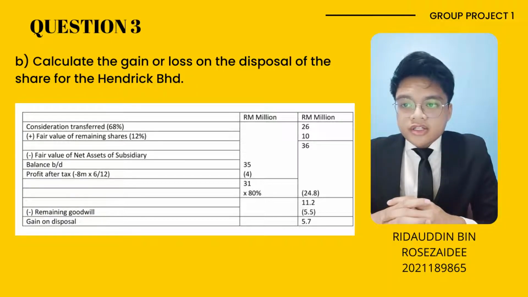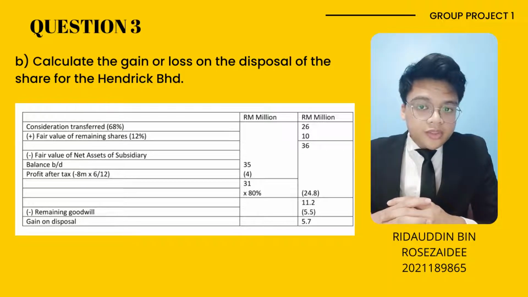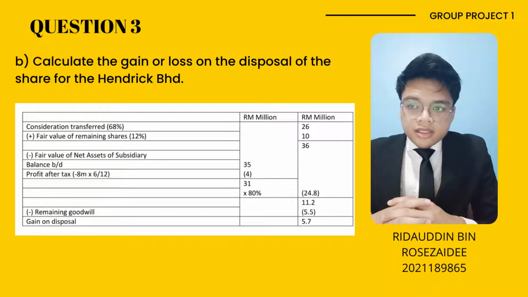Then we find the fair value of net assets of the subsidiary. As stated in the equations, the balance as at 1 January 2021 is 35 million. Then we minus the loss of the year, which is 8 million times 6 months over 12 months, and we get 4 million. We must apportion with 6 months because the disposal occurs on 30 June 2021, which is half of the year.